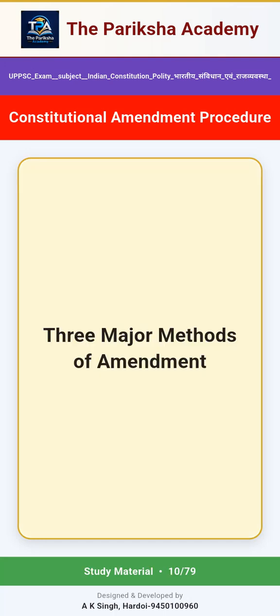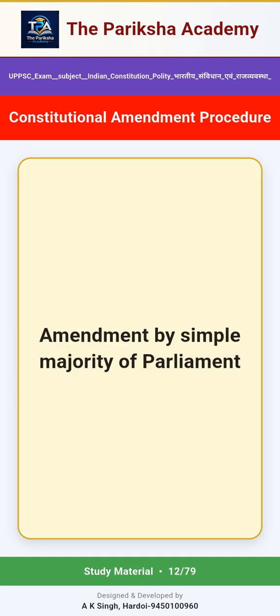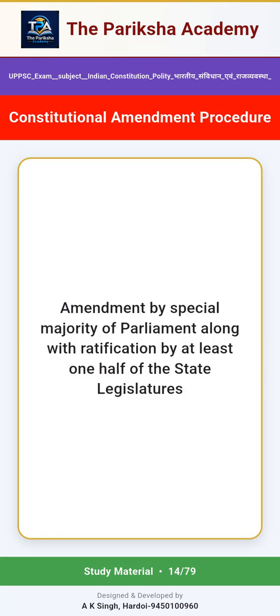Three major methods of amendment. Constitutional changes in India can broadly be classified into three categories. Amendment by simple majority of Parliament. Amendment by special majority of Parliament. Amendment by special majority of Parliament along with ratification by at least one half of the state legislatures.